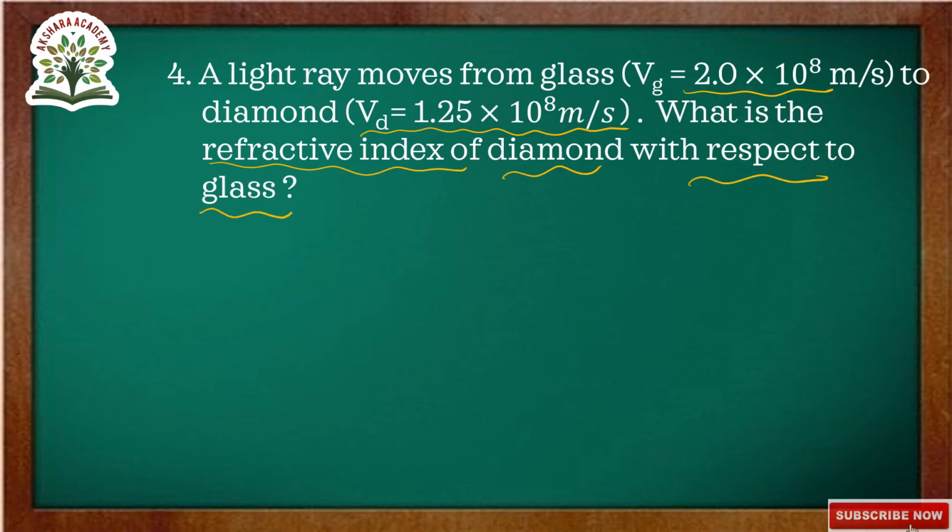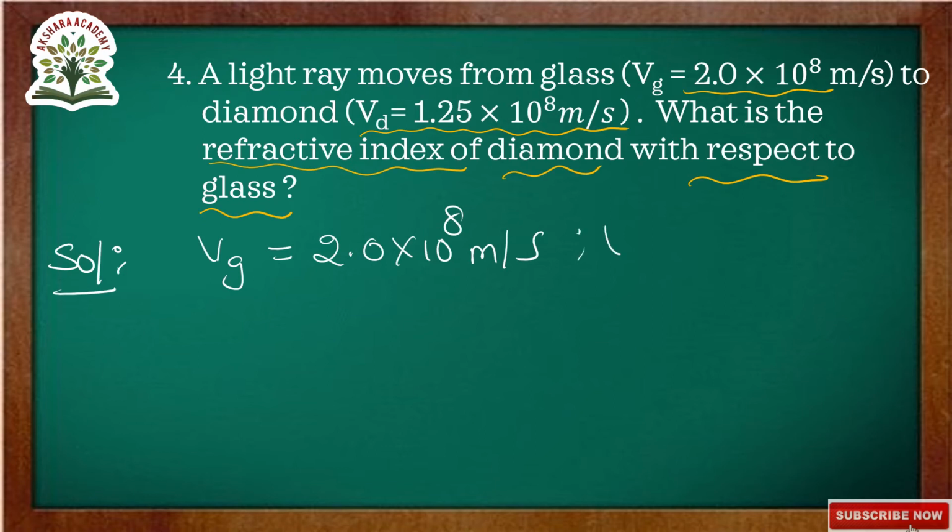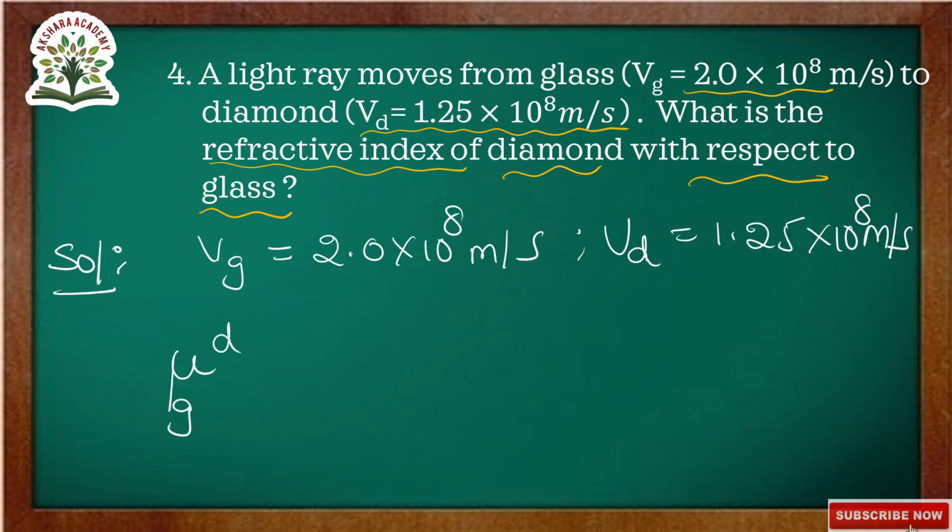Let us go to the solution. Here they gave Vg is equal to 2.0 into 10 to the power of 8 meters per second, and Vd is equal to 1.25 into 10 to the power of 8 meters per second. We have to calculate the refractive index of diamond with respect to glass, that is mu d g, g being glass and d being diamond.